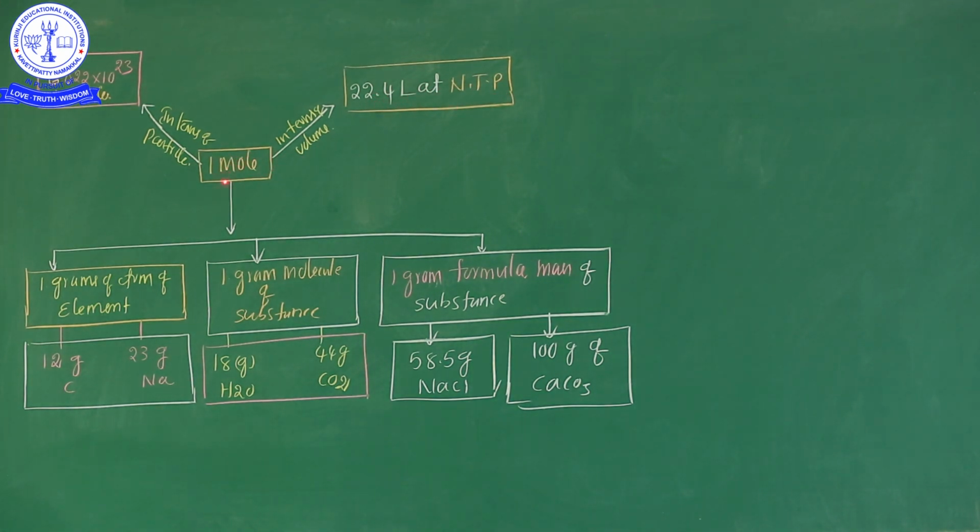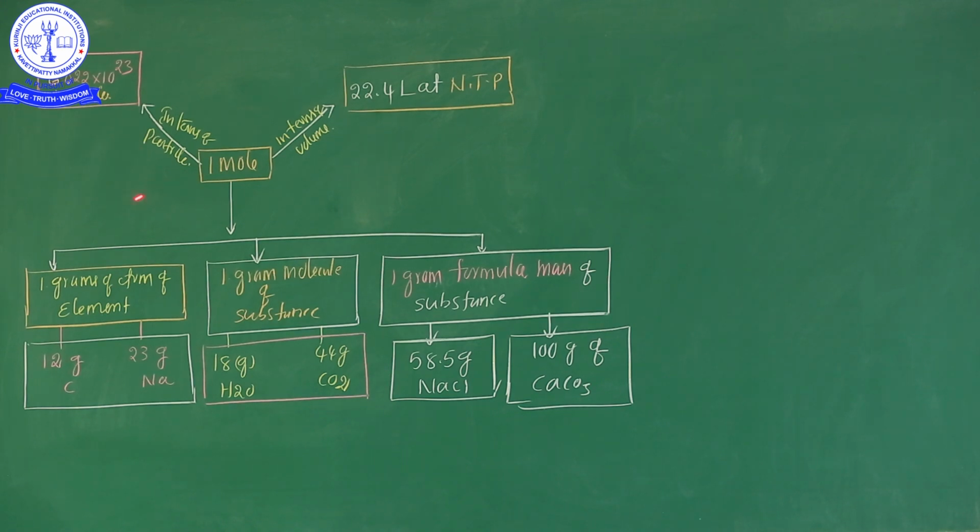Similarly, 1 mole in terms of particles, 6.022 into 10 to the power of 23 particles.